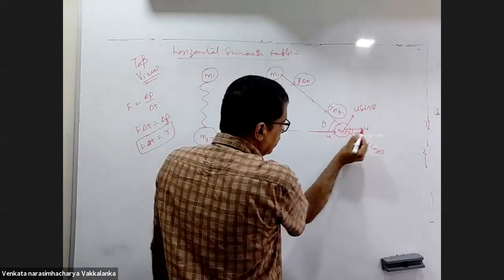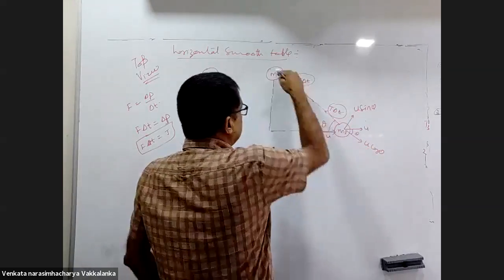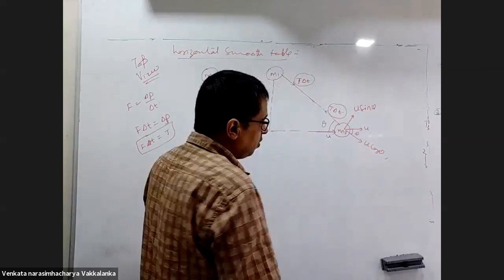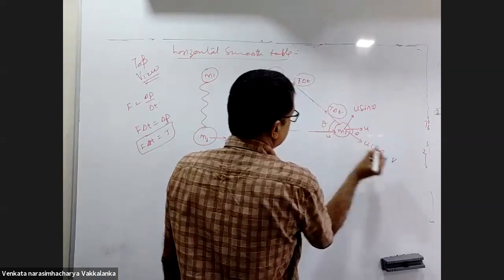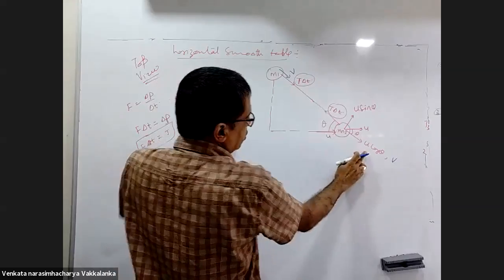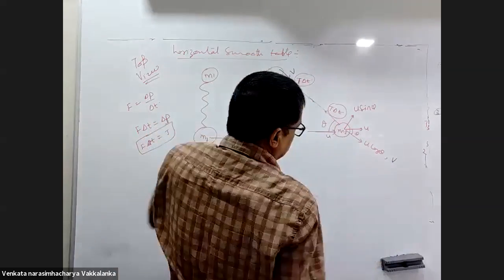How? Initial velocity U had components U sin theta and U cos theta. Just after the string became taut, the velocity will be V. Then the velocity of this also will be V along the length of the string. Along the length of the string, both masses will go with the same velocity.